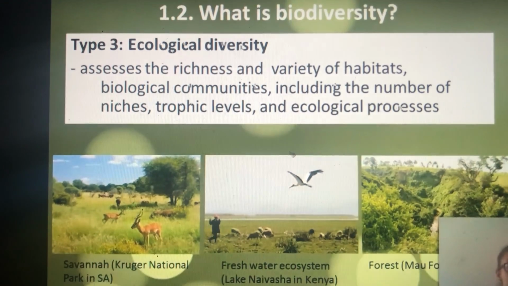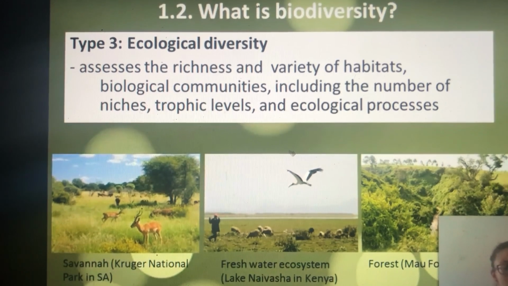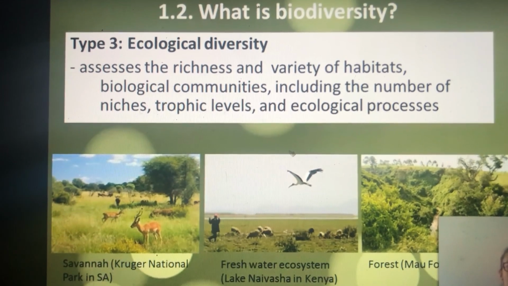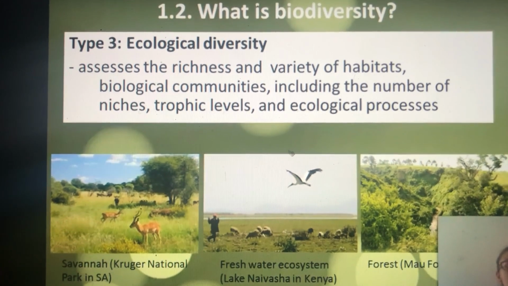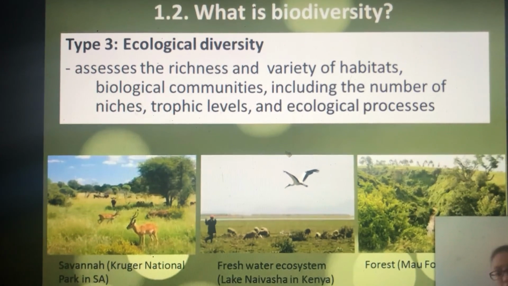And then the third and final type of biodiversity is ecological diversity, which assesses the richness and variety of habitats, biological communities, and also includes the number of different niches, trophic levels, and ecological processes.